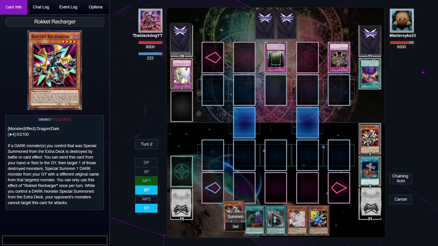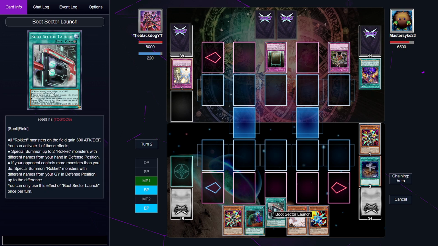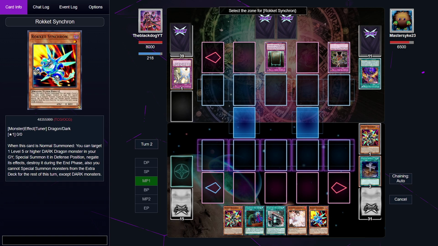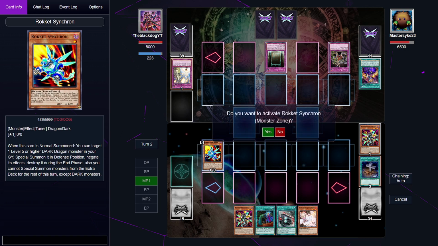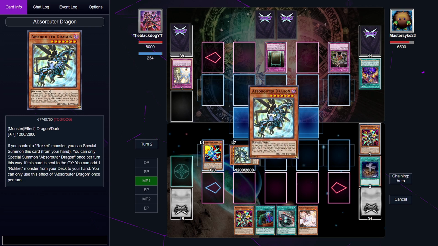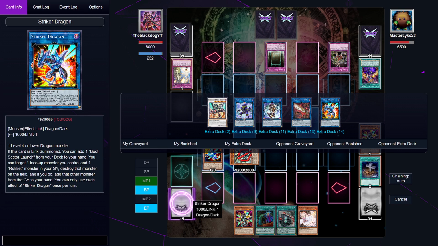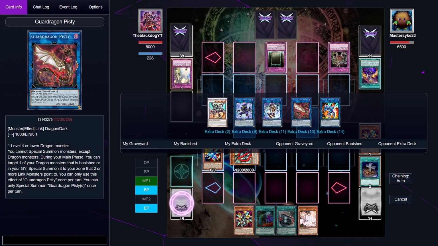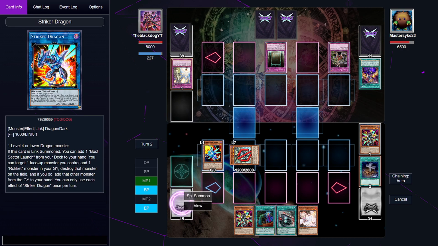Solemn Strike, I think that's fully okay. We still have our Boot Sector Launch, but I don't want to use it just yet. We're going to use Rocket Synchron to special summon Absolutor Dragon. Now we have 2 options. I think the best option would be Striker Dragon and then do some stuff. Okay. No, that would not work.